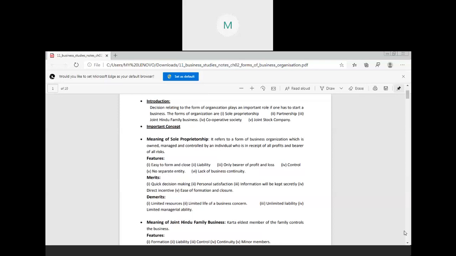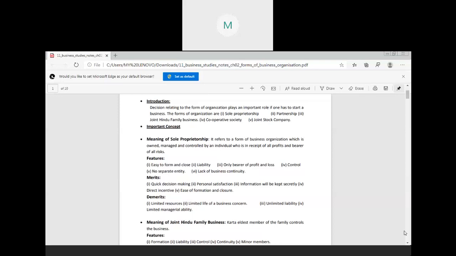Now, number five is your no separate entity, means no separate existence of business, means the existence of the business is dependent upon the existence of the owner. The business is not having its separate entity. Separate entity means the different existence of the business firm. The business firm is being known by the name of your sole proprietor only. The individual is having the identity for the business only. The business is having no entity of its own.